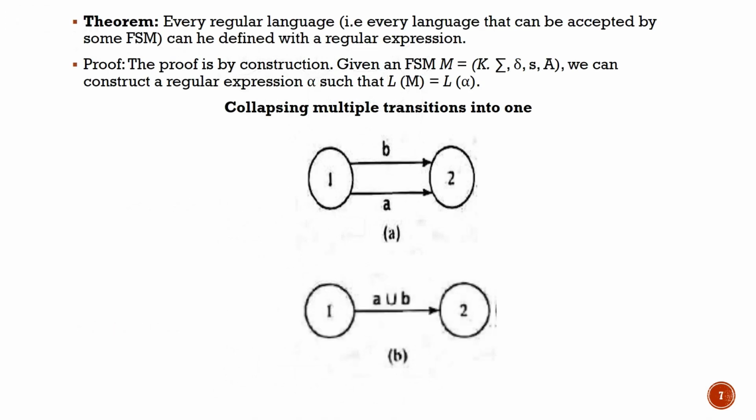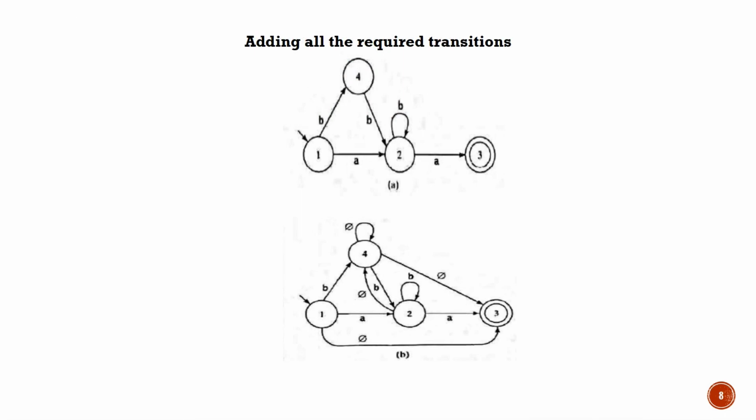Now the theorem states that every language that can be accepted by some finite state machine can be defined with a regular expression. The proof can be done with the construction. The first one: if we have multiple edges from 1 to 2, we can collapse them into one, that is A union B. Then the next one, we can add all the rest of the transitions.